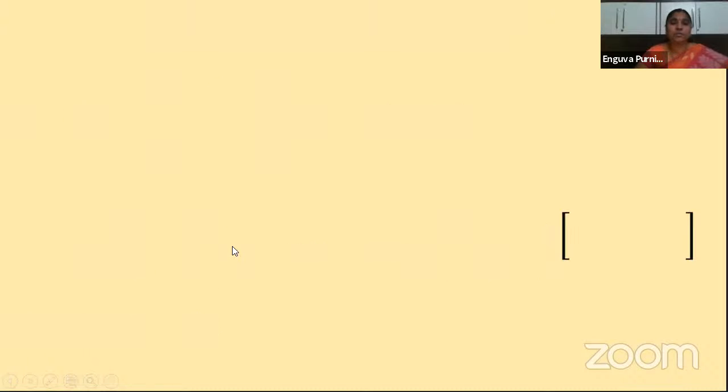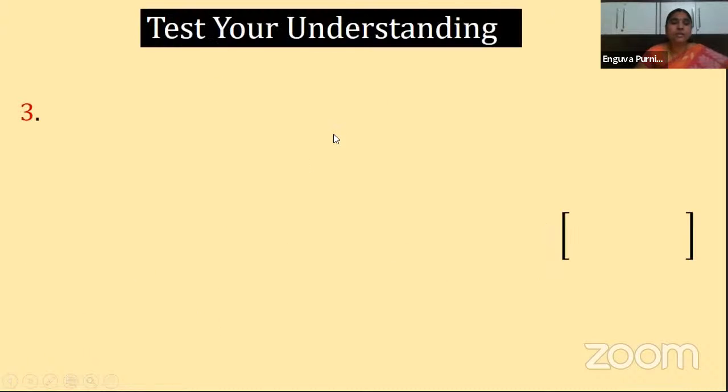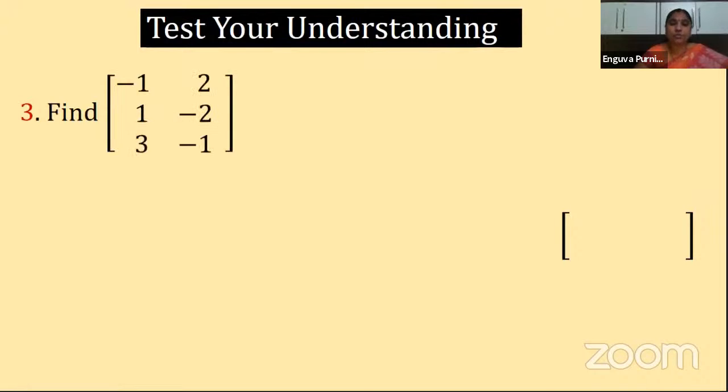Okay. Next one, third question is, find the sum of these two matrices: [-1, 2, 1; -2, 3, -1] and [0, 1, -1; 0, -2, 1].